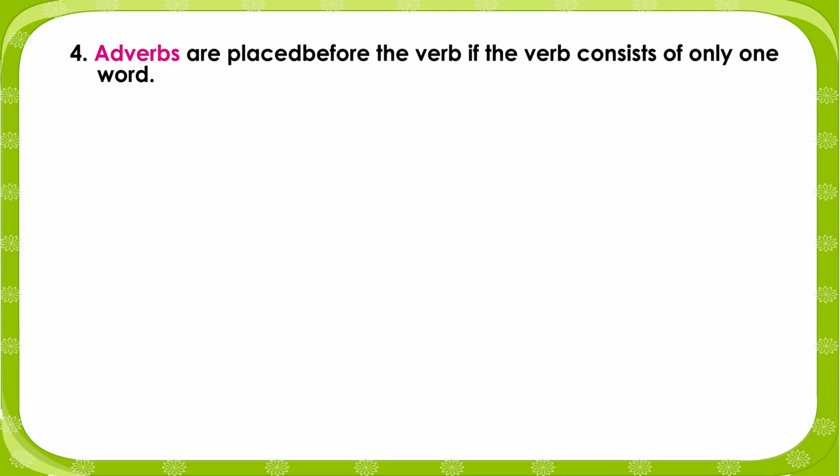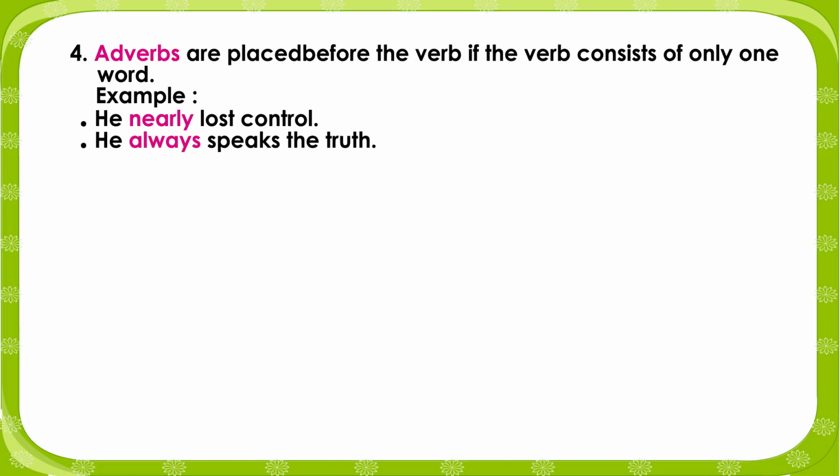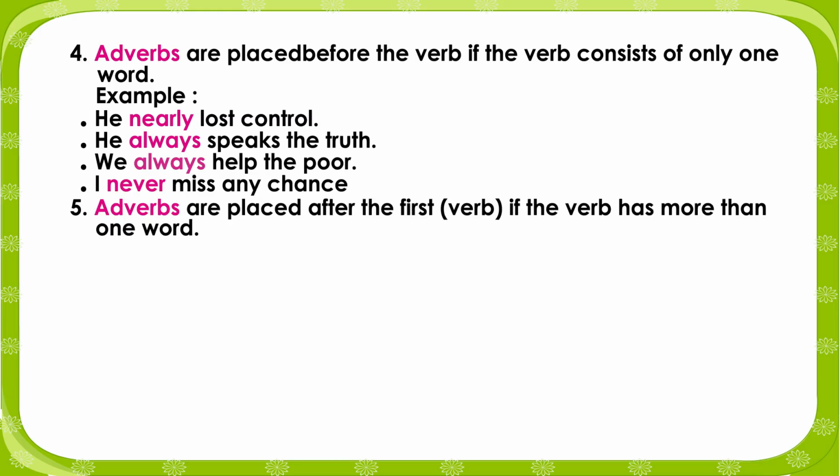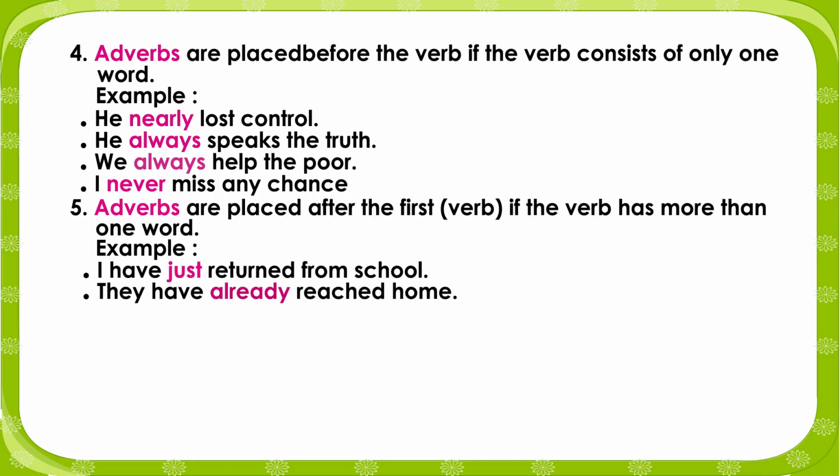4. Adverbs are placed before the verb if the verb consists of only one word. Example: He nearly lost control. He always speaks the truth. We always help the poor. I never miss any chance. 5. Adverbs are placed after the first verb if the verb has more than one word. Example: I have just returned from school. They have already reached home. He has narrowly escaped in that accident.